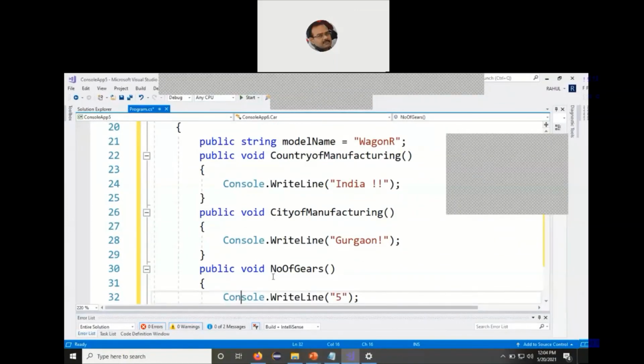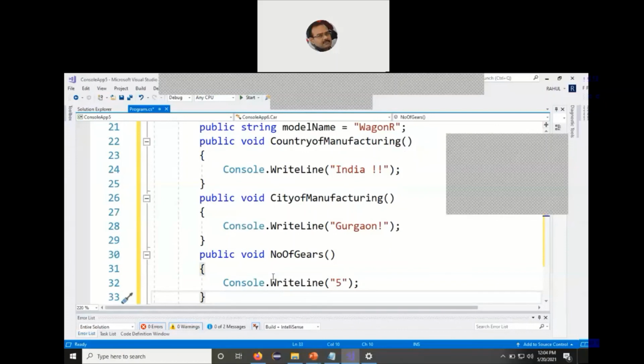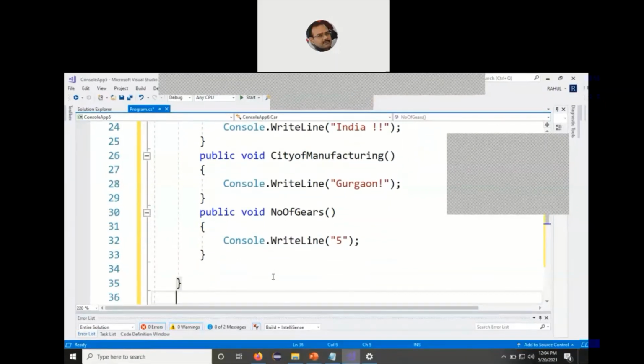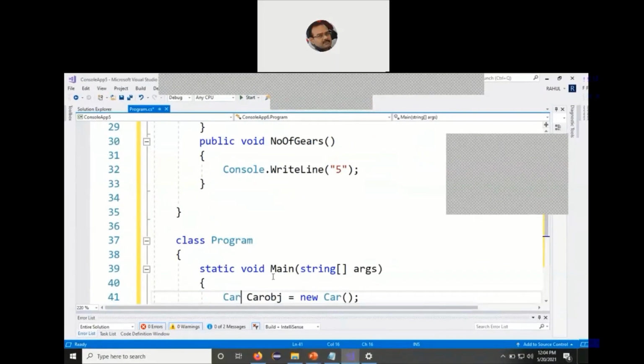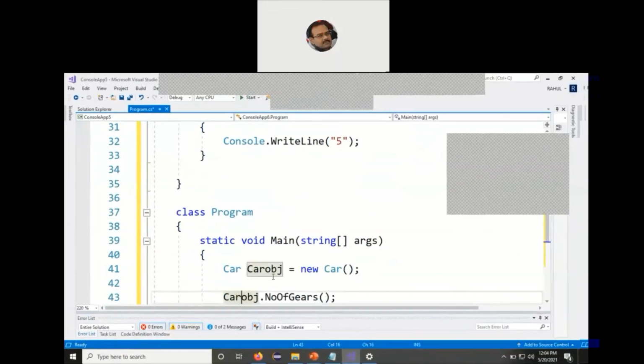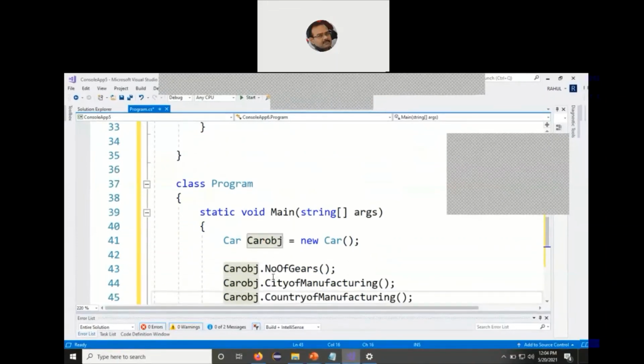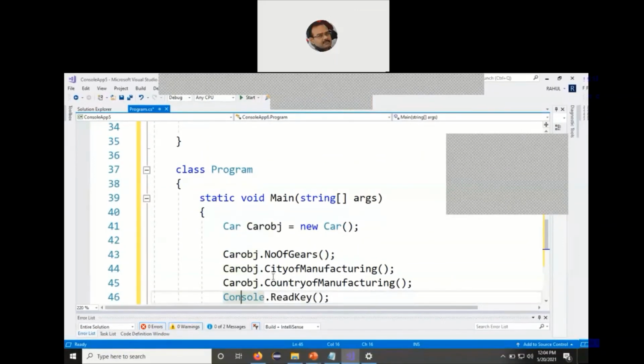It defines a concrete function called number of gears with the value 5. Then we close the class, and define another class which has a main function inside it. Now we can instantiate the class and call all three functions: number of gears, city of manufacturing, and country of manufacturing. In this entire program we have two classes and two interfaces. One class only contains the main function. The other class implements the first interface and the second interface. Implementation means you are providing a definition to the abstract functions declared in the interfaces.